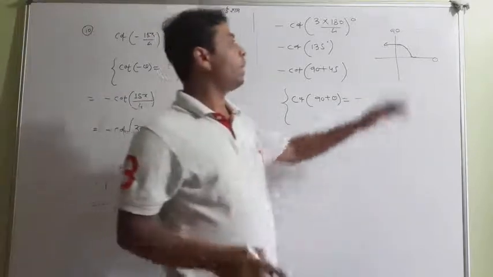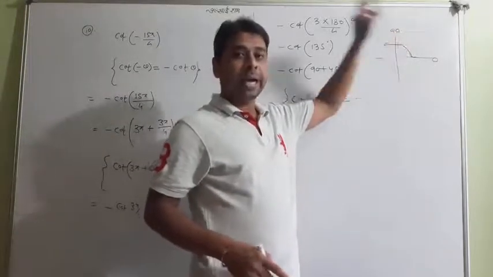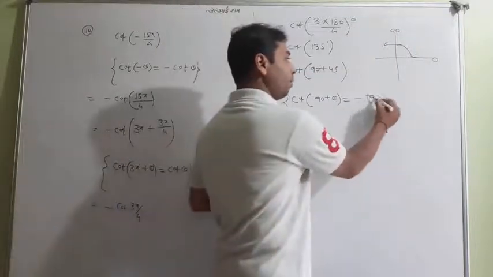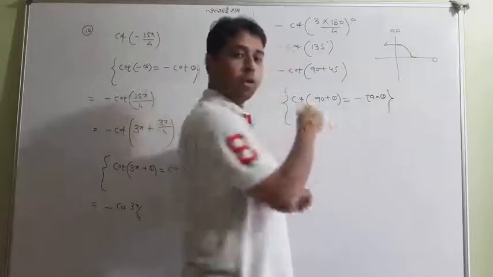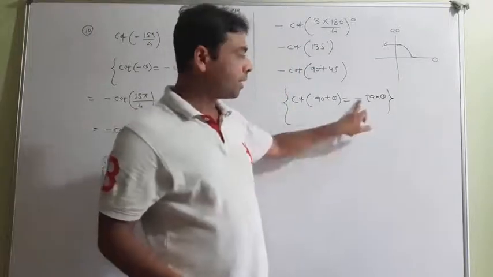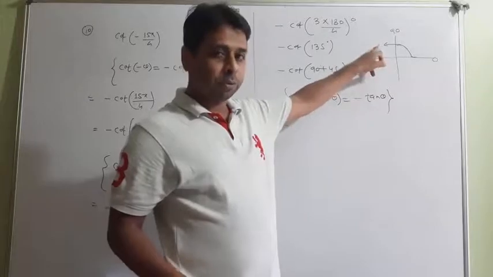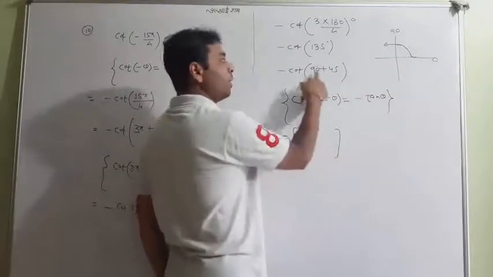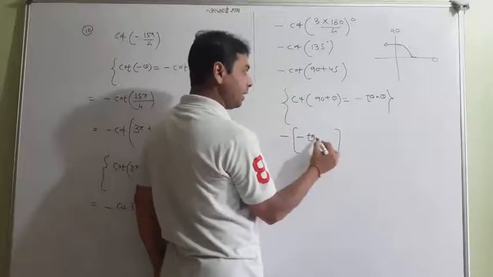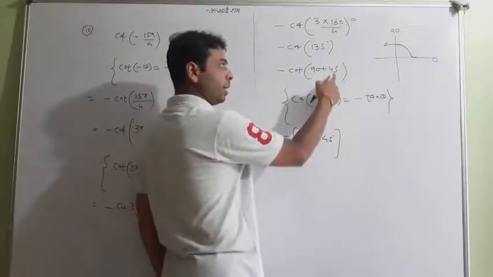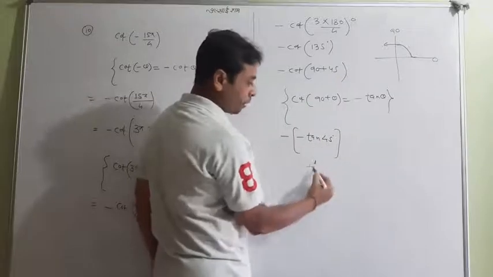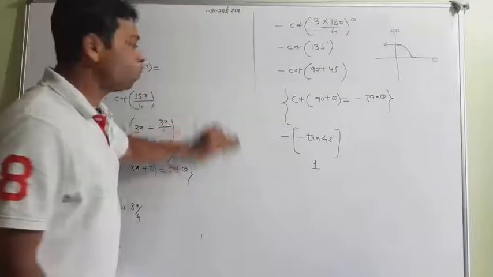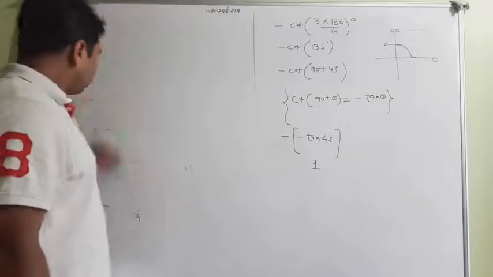But you should know that we are making the formula for 90, and 90 allows the function to change. Cot will change into tan. You should remember, for 90, cot will change into tan. Why is the minus coming? Because cot is negative here. Now minus is minus, and cot(90 plus theta) is equal to minus tan theta. So minus tan theta. Minus 1 is going to plus, and tan 45 is 1. That's the answer.